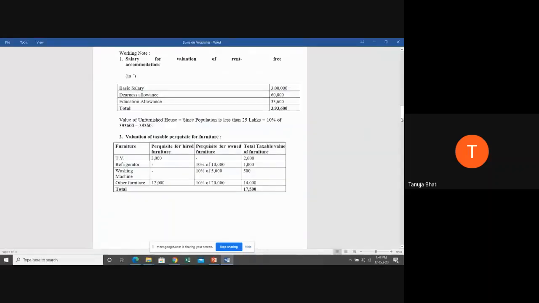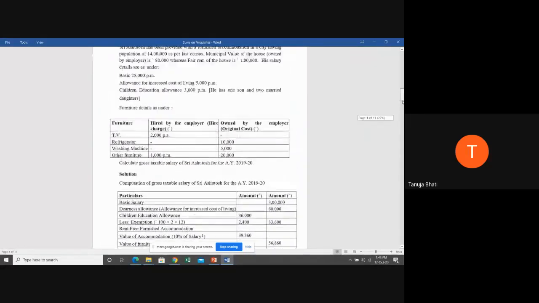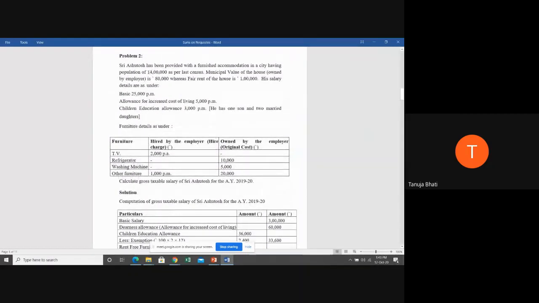Now I am going to ask you how to calculate the value of unfurnished accommodation. So can you all tell me, if the furniture is owned by the employer, and the population is 14 lakhs, what is going to be the value of unfurnished accommodation? Students, this question I'm asking you all. If the furniture is owned by the employer, number 1. Number 2, if the population is 14 lakhs, what is going to be the value of unfurnished accommodation? 10% of salary, ma'am. 10% of salary.